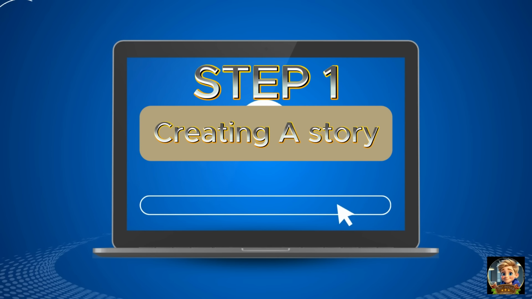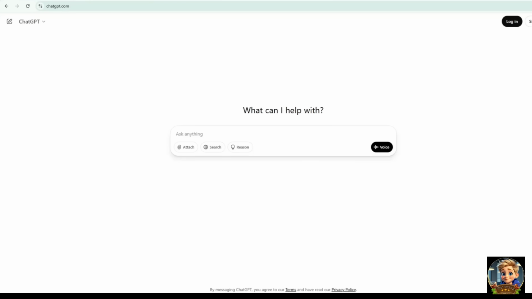Step 1. Creating a story. To create a story, we will be using ChatGPT. ChatGPT is a large language model chatbot created by OpenAI. It uses natural language processing to engage in human-like conversations and generate various written content, including articles, code, and essays.